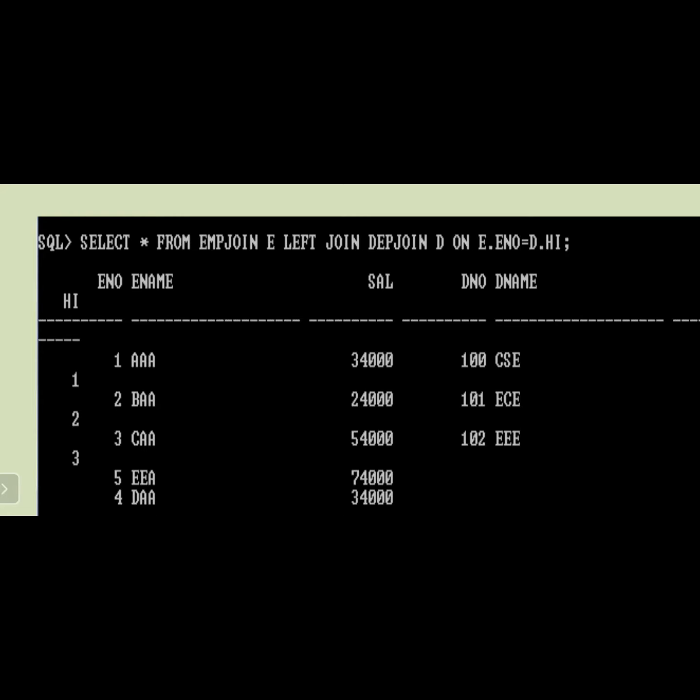So how can we find out the left side relation? Whatever you place before the left join will be considered the left table. If you are observing your left join, EMP join is there before it. Am I right? So that's why it will be treated as the left table.